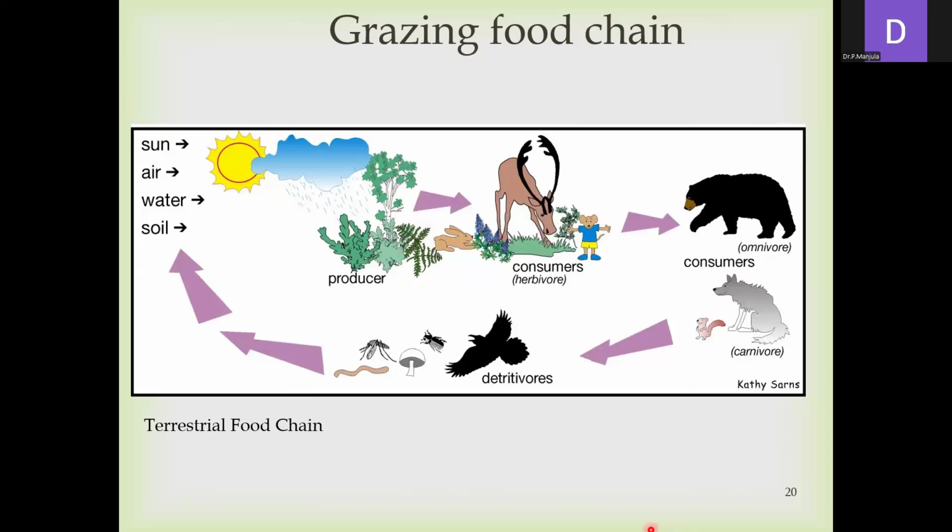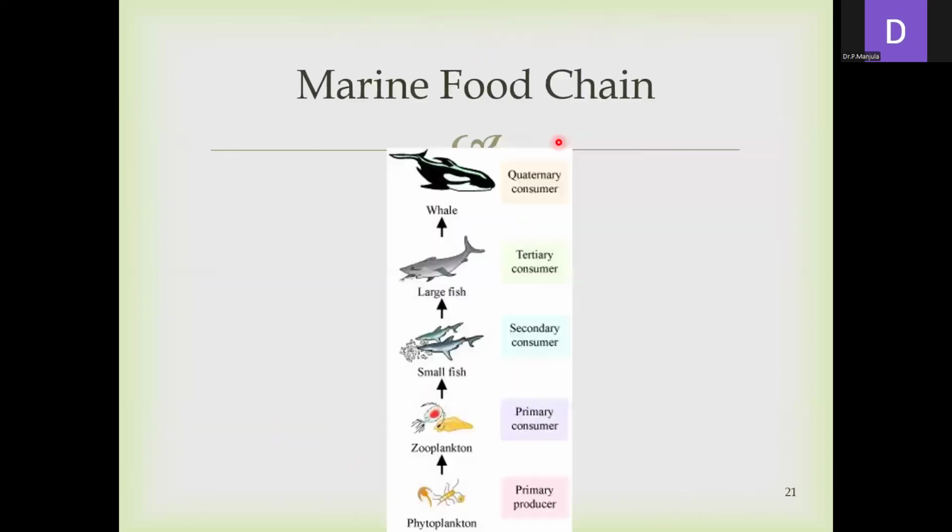Terrestrial food chain is an example for this. It is considered a grazing food chain and terrestrial. A food chain occurring in the terrestrial ecosystem is called terrestrial. Grazing food chain means a food chain which starts with the producers is called a grazing food chain.